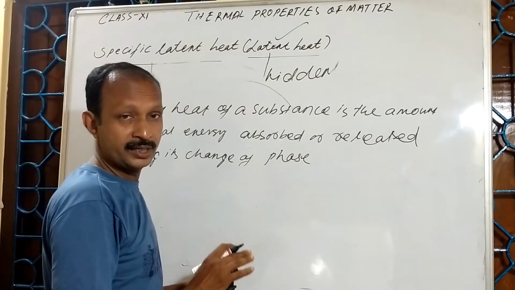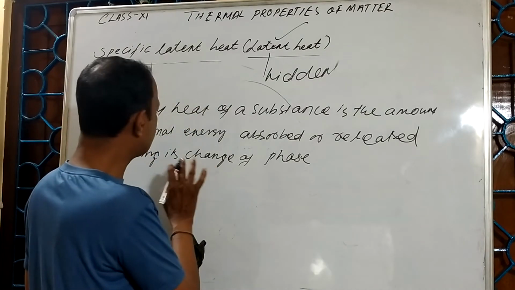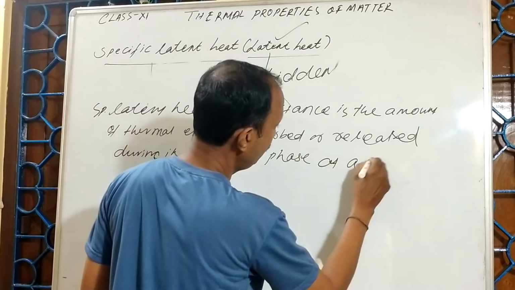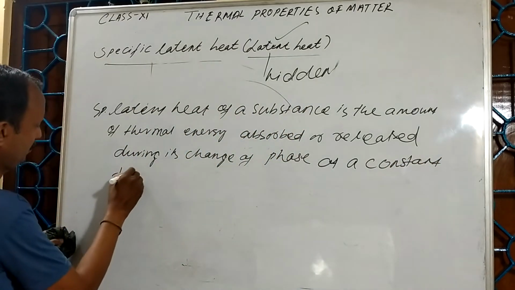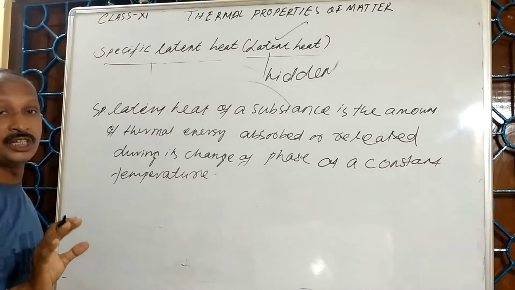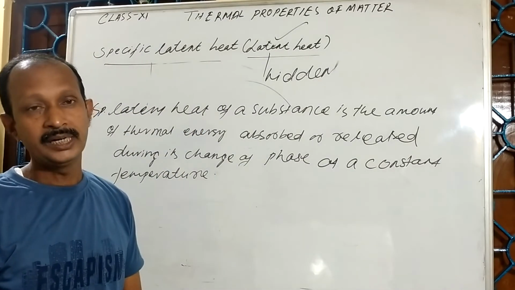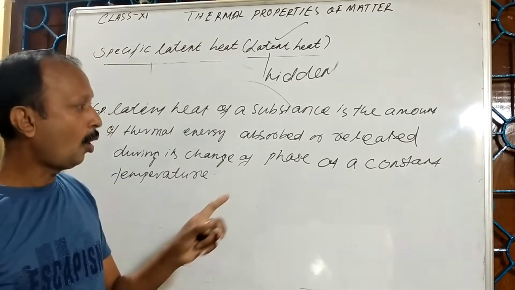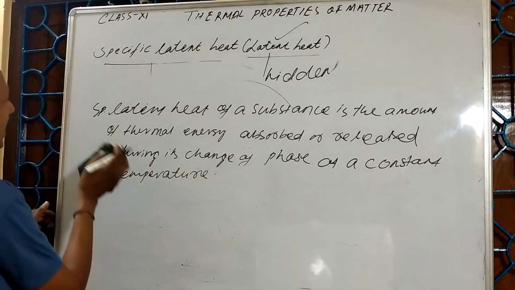During its change of phase means change of state at a constant temperature, without changing the temperature. How much heat is absorbed or released during its change of phase, that is called the specific latent heat or latent heat. So mathematically I can say that